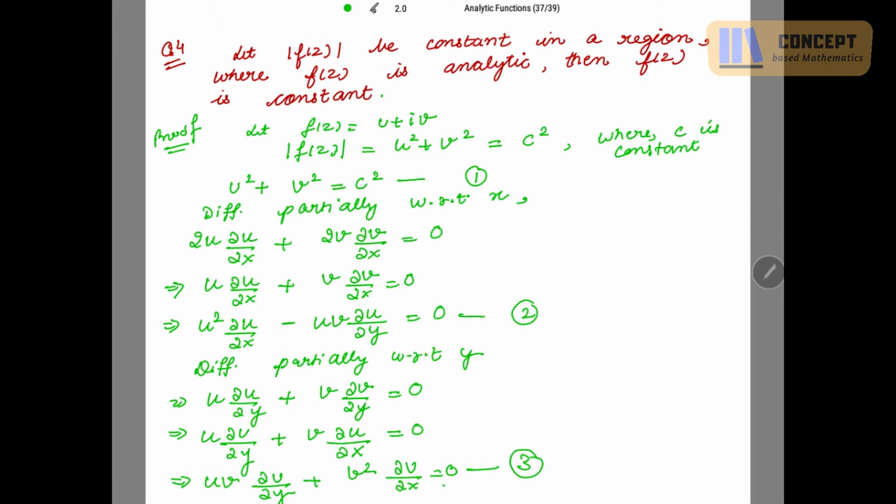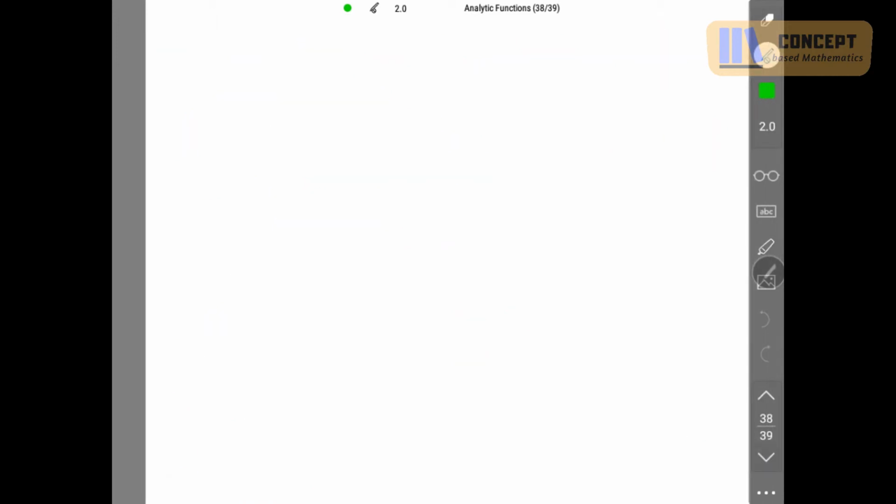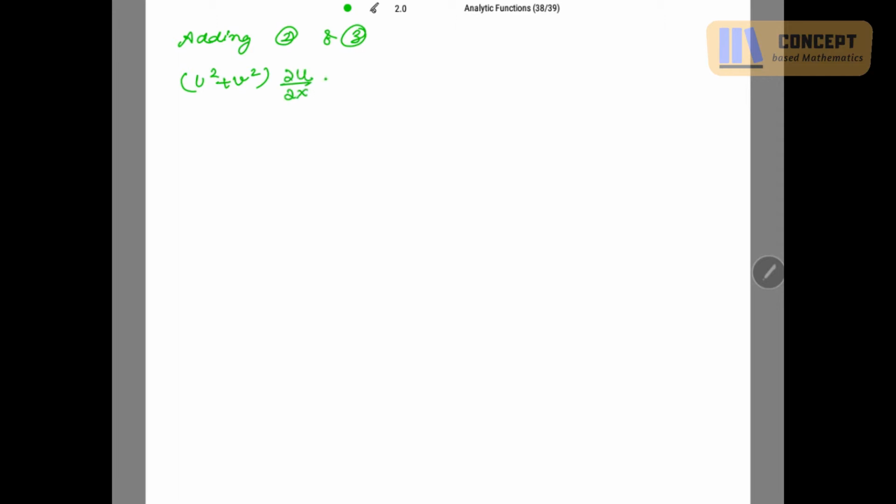Now if I add second and third, this term and this term will cancel out: uv and negative uv cancel out, and I will get (u² + v²) ∂u/∂x = 0.